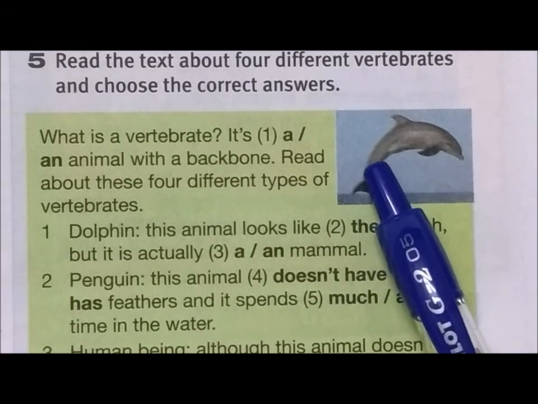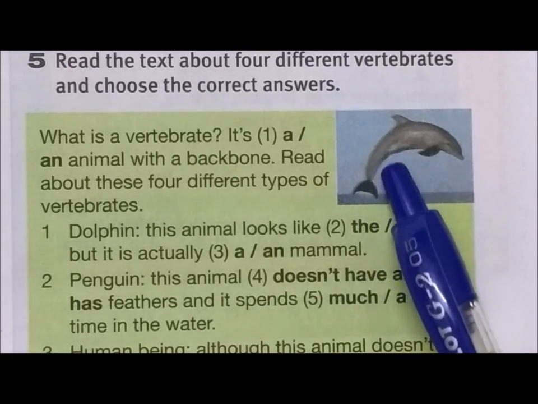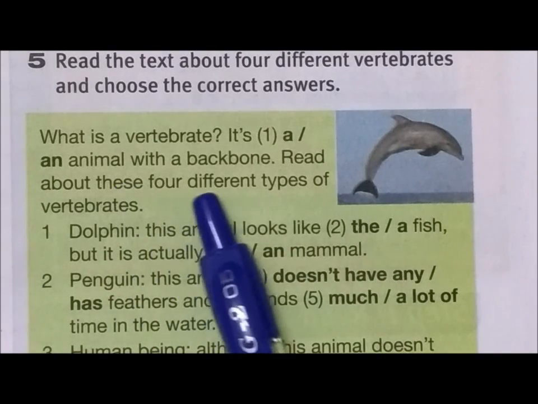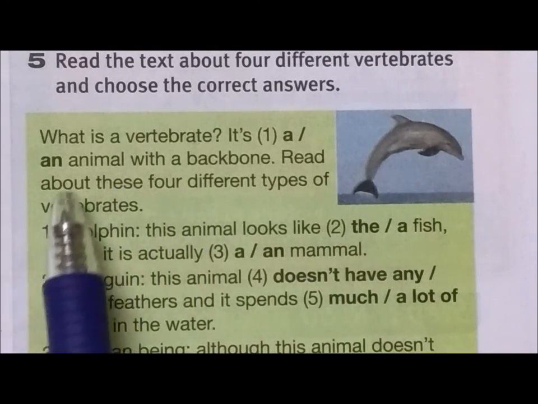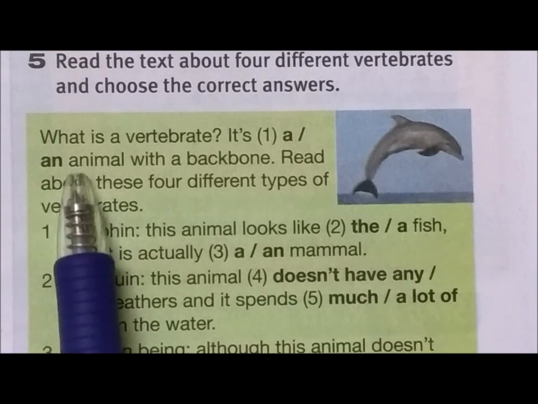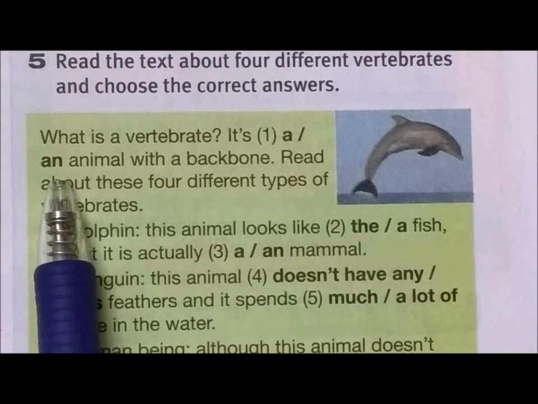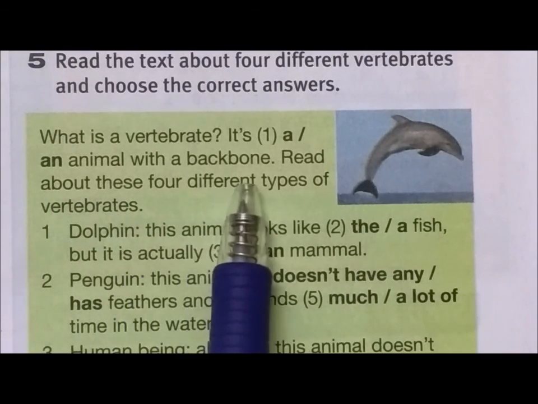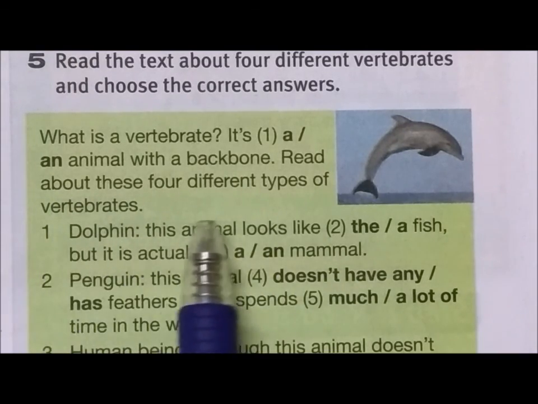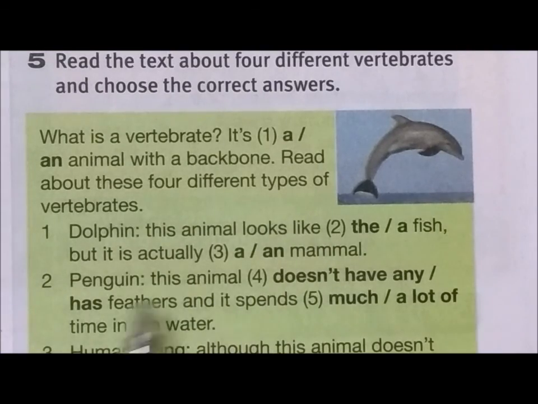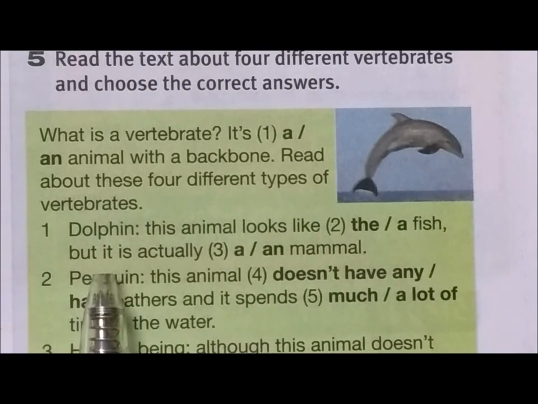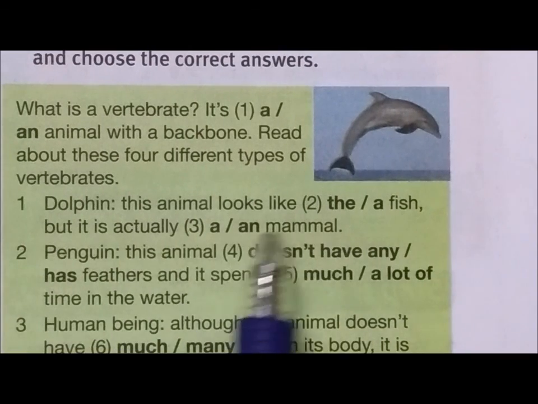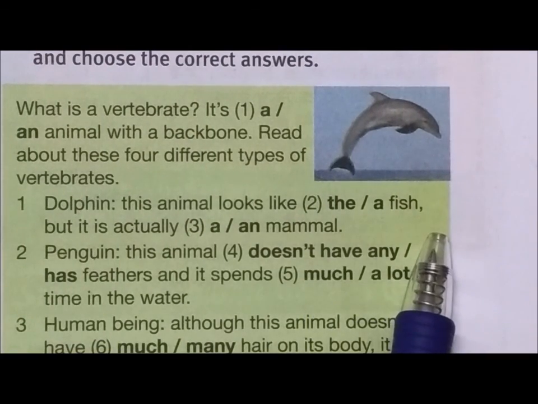Paragraph 1. What is a vertebrate? It's what? Animal with a backbone? You see, animal. So air, it's a vowel sound, so we put an. It's an animal with a backbone or a spine. Read about these 4 different types of vertebrates. 1. Dolphin. This animal looks like fish.